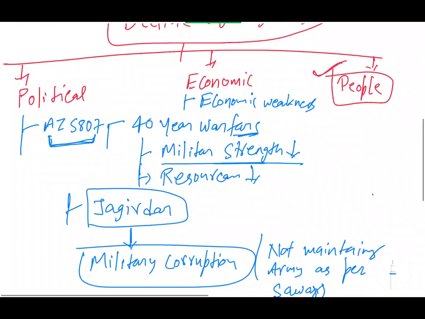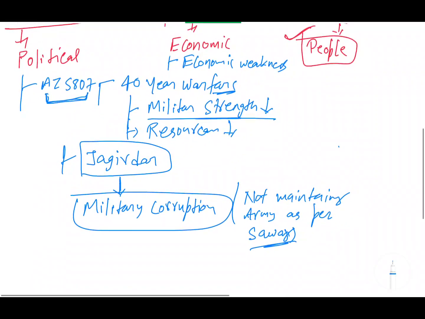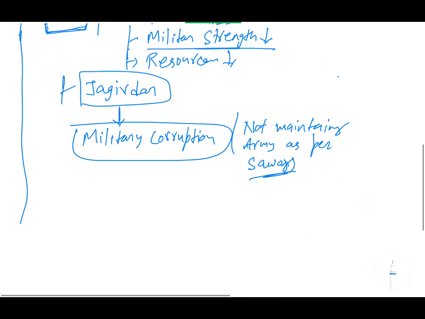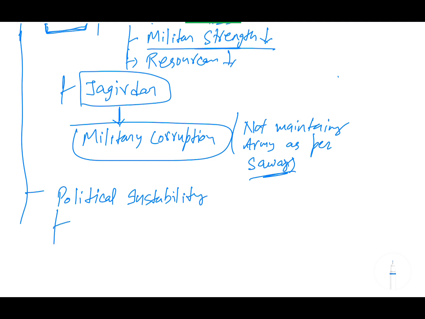So in political, we have seen how the 40 years of warfare leads to military corruption. And second thing is the political instability due to factionalism. I will explain this in a lot of detail, so just wait for a minute or two.